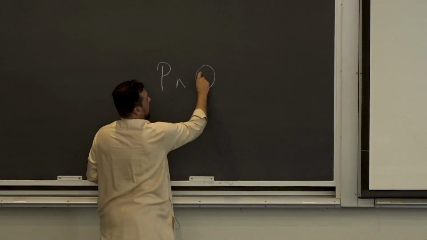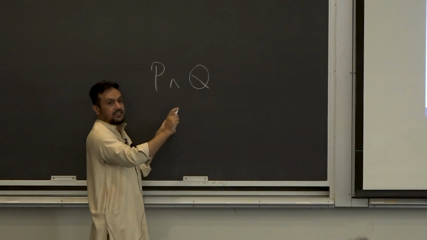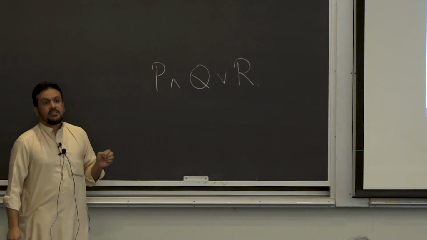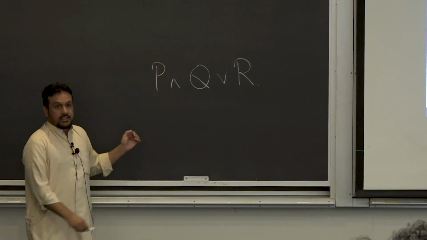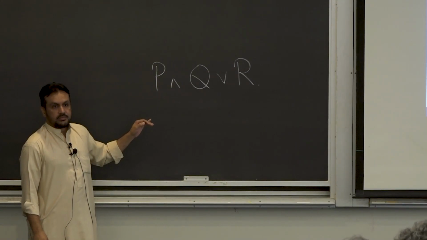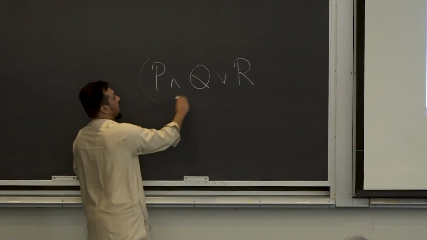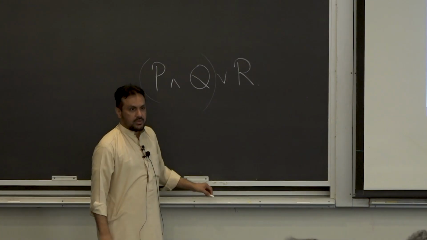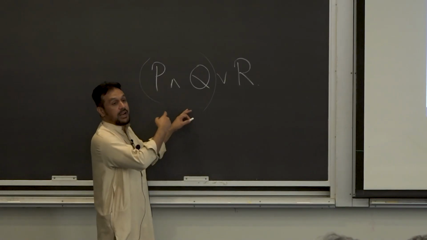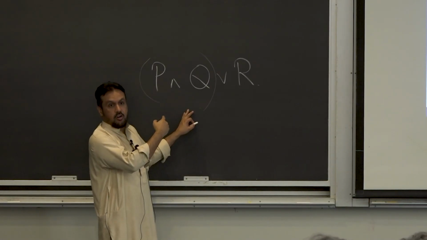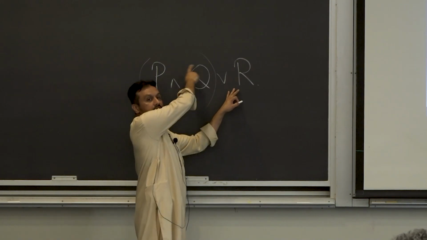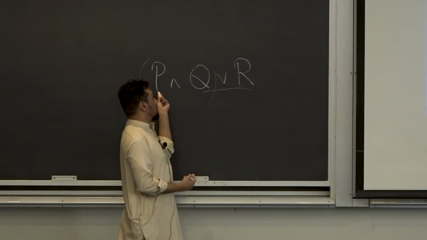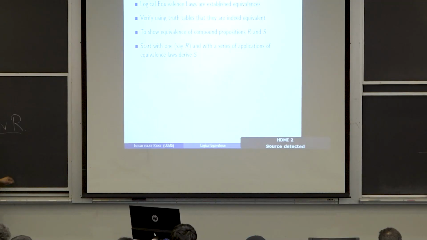P and Q, any brackets, anything? No? And what? Any order, that's not going to be important. If you put in bracket, then you should do this first, even though it's not going to make a difference. If you put in bracket, then you will have to apply the distributive law. Now, this OR is applied to both of them, right? But if you don't put the bracket, then you can do either this one first or this one first. These two first. That was your question?